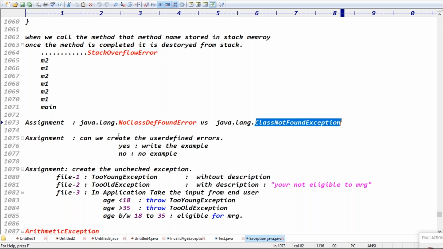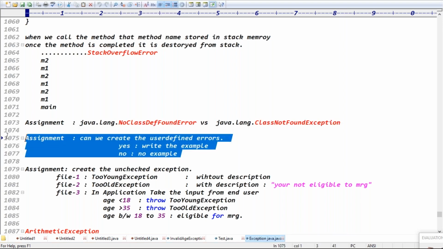The next assignment: we have created exceptions, guys. Is there any possibility to create errors? Yes means write an example, no means no example is required. The question is: can we create user-defined errors or not? Can I create my own error or not? If yes, write the example of how to create an error and how to process it. And if it's not possible to create a user-defined error, no problem, no worries. Okay, very clear now.